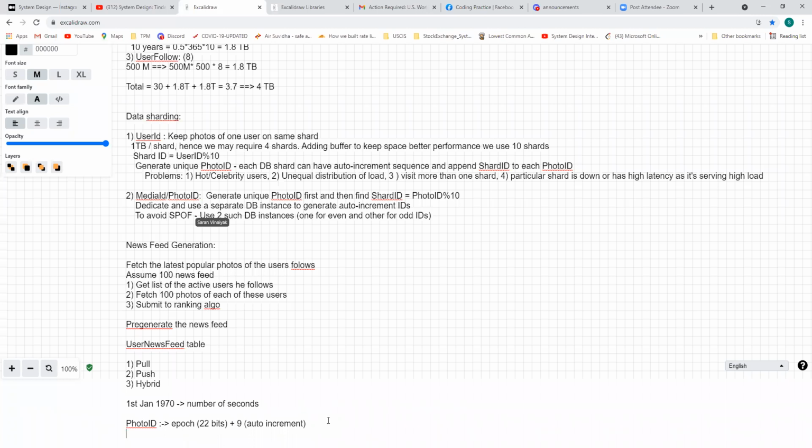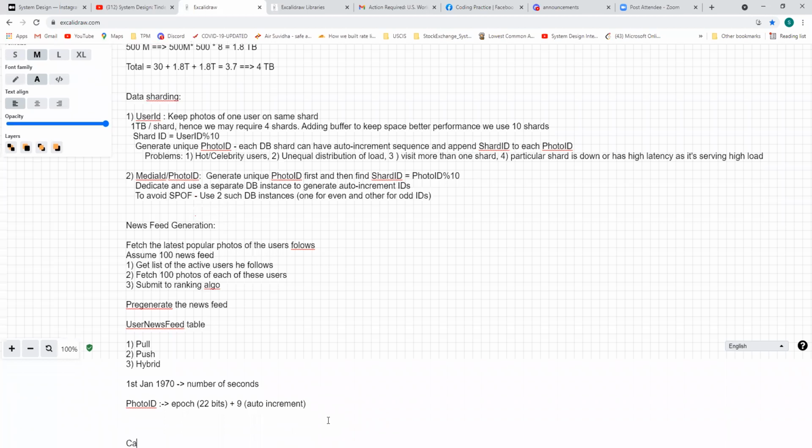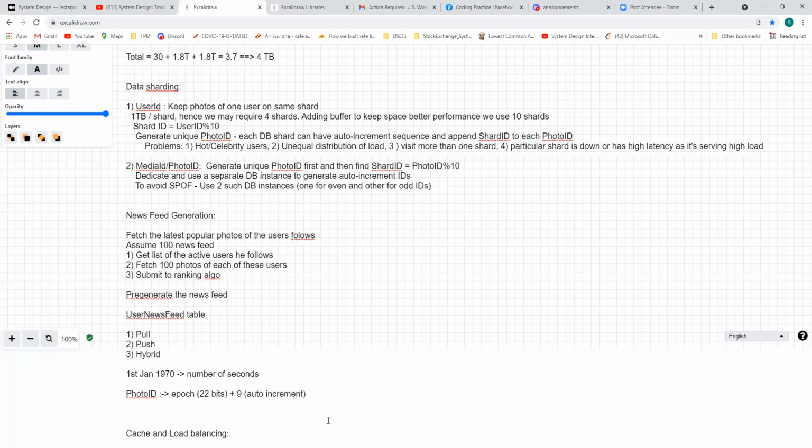And then the last thing discussed was caching and load balancing. Caching, in the sense that it's a very massive photo delivery system and it's going to be distributed across the globe, because you will have users distributed across the globe. So we can push most of this content onto different photo cache servers, which will use CDNs. So that is what the CDN was, as per here.